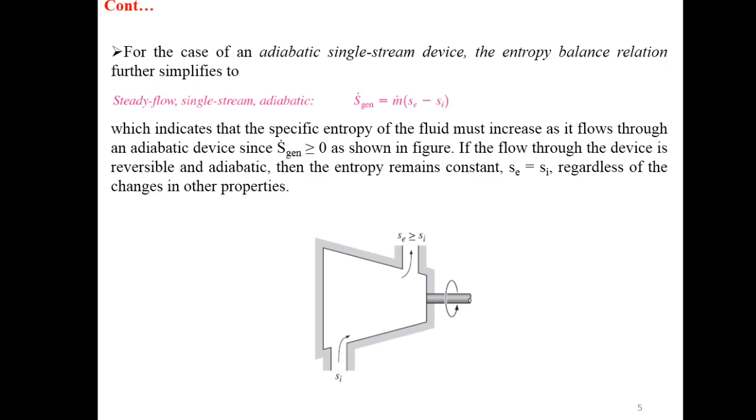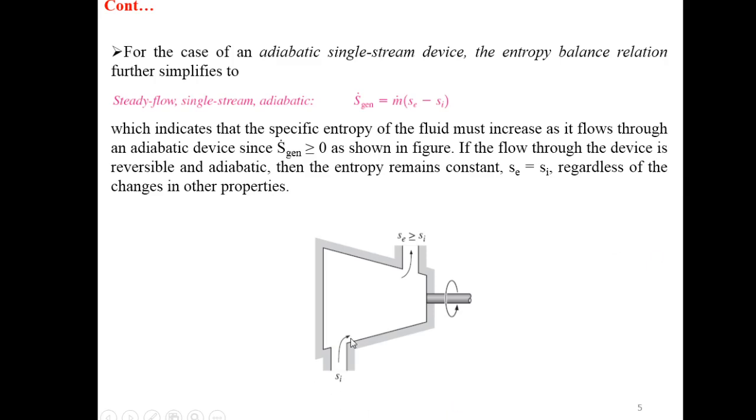If the flow through the device is reversible and adiabatic, then entropy remains constant, because in case of a reversible system, this rate of entropy generation will be equal to 0. So we can say that entropy leaving the system per unit mass equals entropy entering the system per unit mass, regardless of the change in other properties.